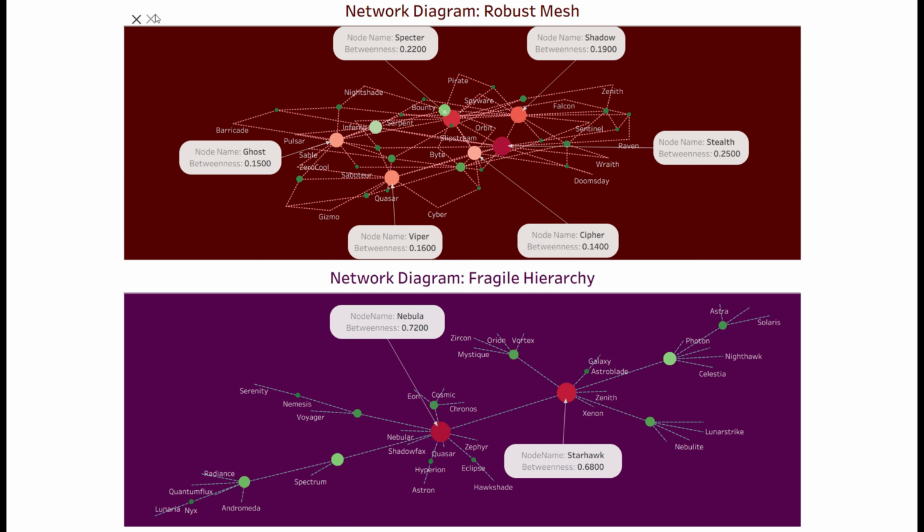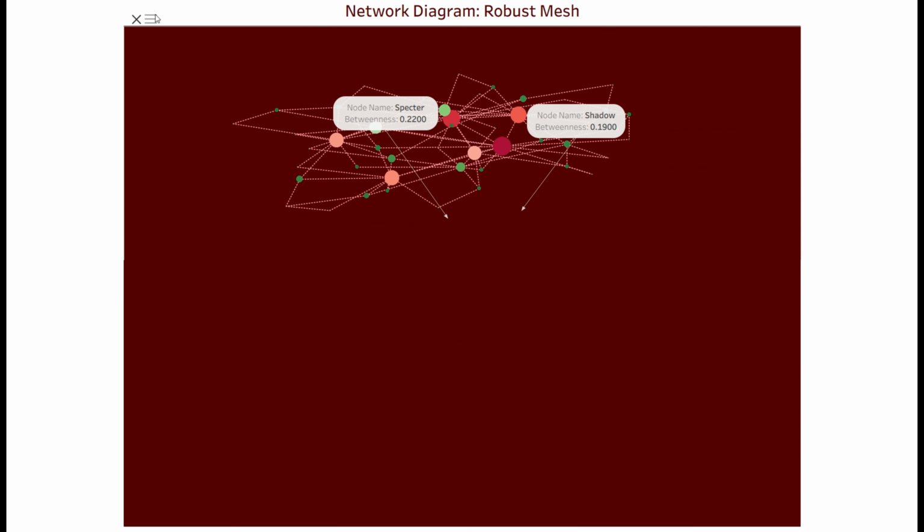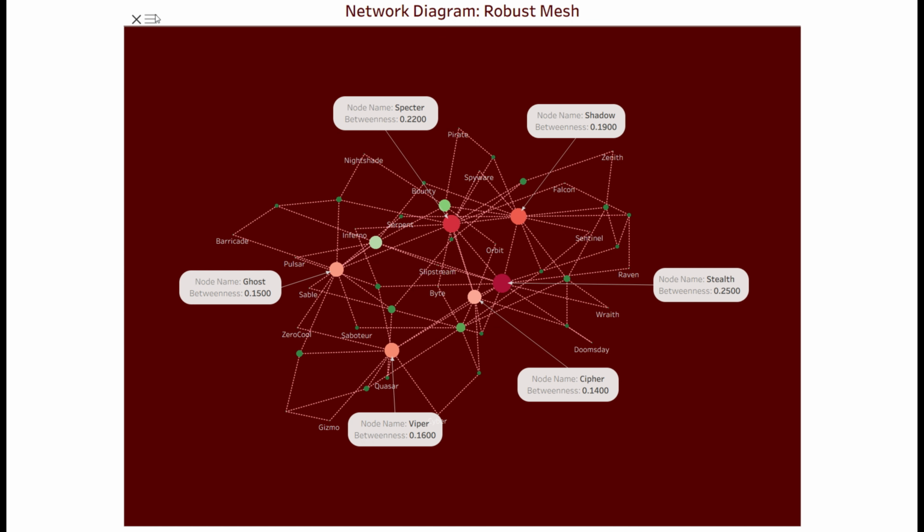Because the system is built with redundant pathways, nodes can communicate across hub boundaries without relying on a single bottleneck. By distributing the flow of information across multiple connections, we effectively eliminate the gatekeeper risk. If any one node is compromised in this mesh, the impact is localized, not systemic, allowing the rest of the network to remain fully operational through its inherent structural resilience.